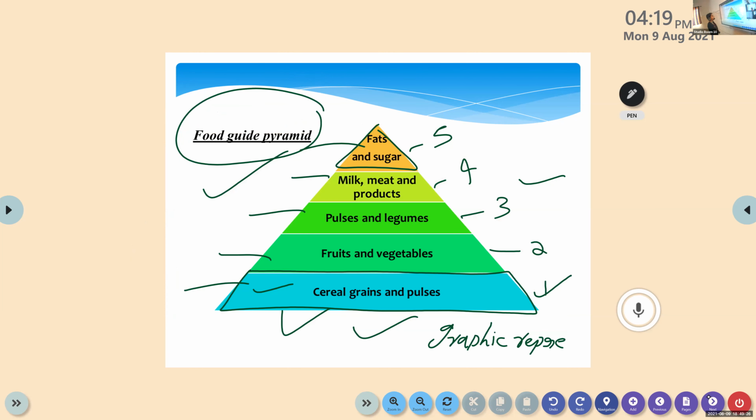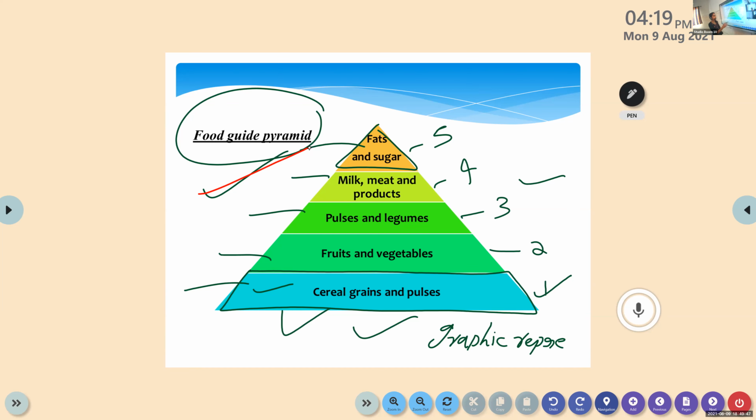Then we discussed about food guide pyramid. It's simply just a picture representation of the food groups. We already discussed these 5 groups. So this is a picture representation, food guide pyramid. This food guide pyramid is entirely different for the vegetarians. So they have a vegetarian food guide pyramid. This is for non-vegetarians.